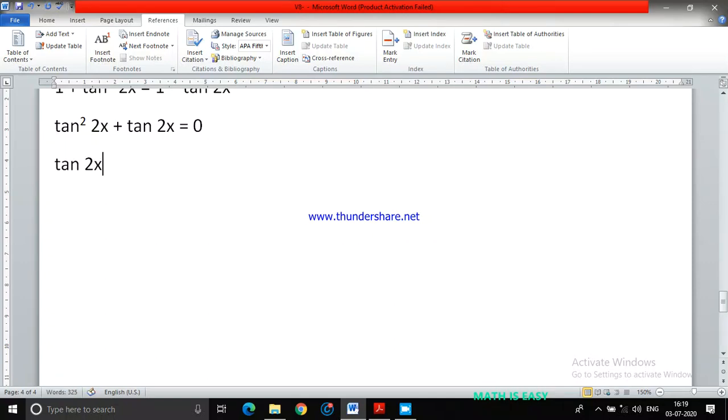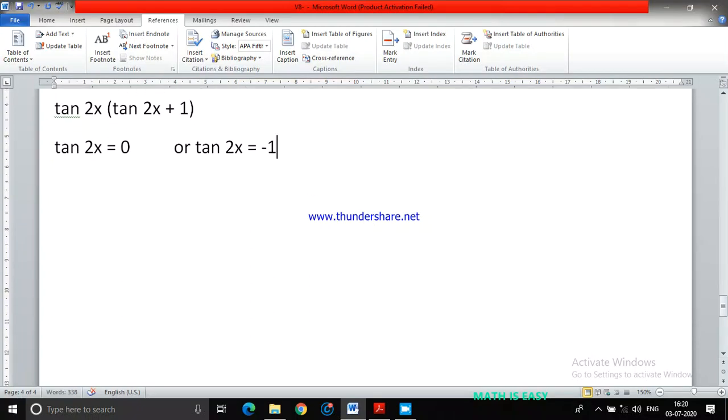Like, if I take tan 2x common, then you are left with tan 2x plus 1. Then there are two possibilities. One possibility is tan 2x equals 0, or tan 2x equals minus 1. So tan theta is 0 when... tan is 0. Then tan pi is also 0. Yes, tan pi is also 0.